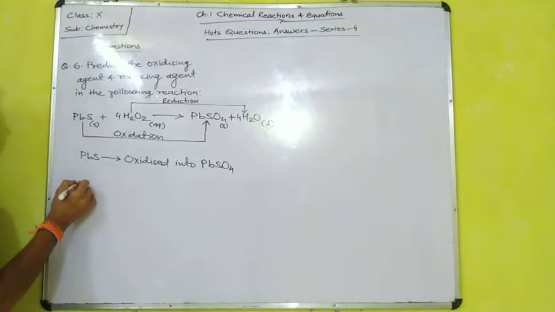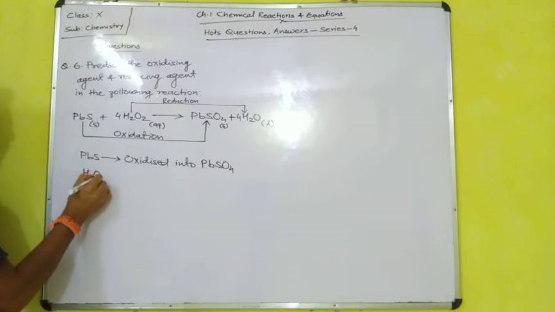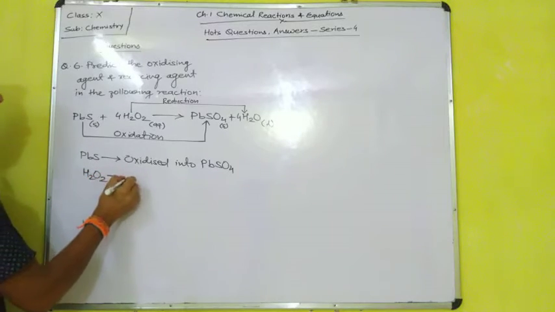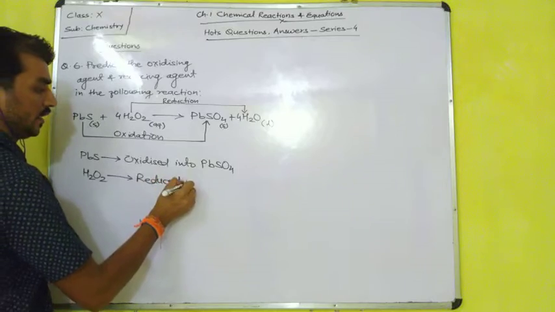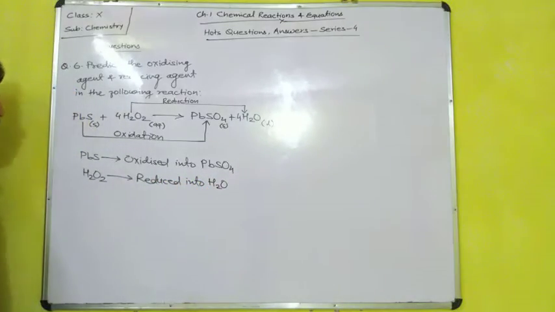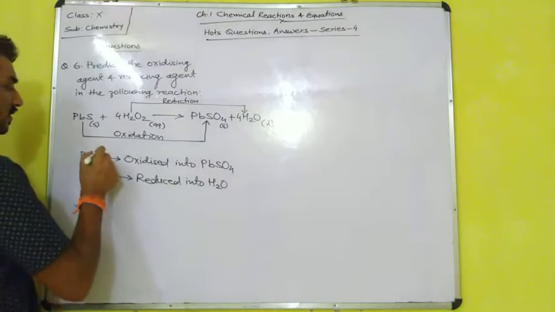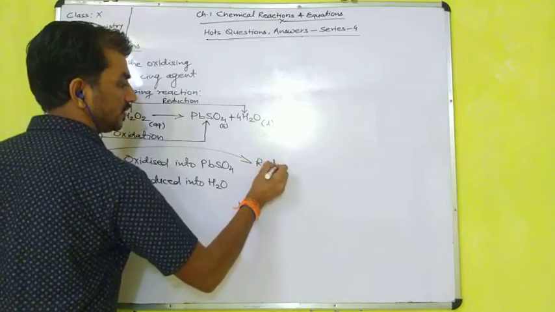And hydrogen peroxide is reduced into water. So here lead sulfide is a reducing agent. Why is it a reducing agent? Lead sulfide is a reducing agent.